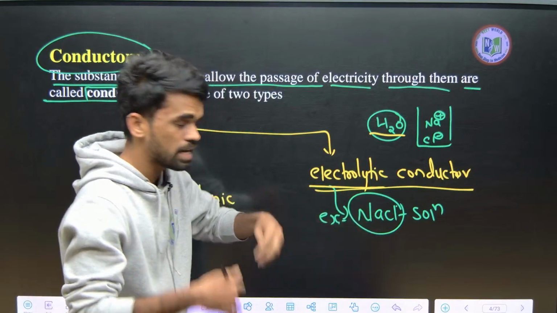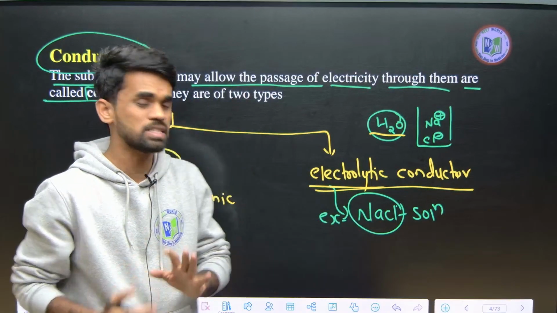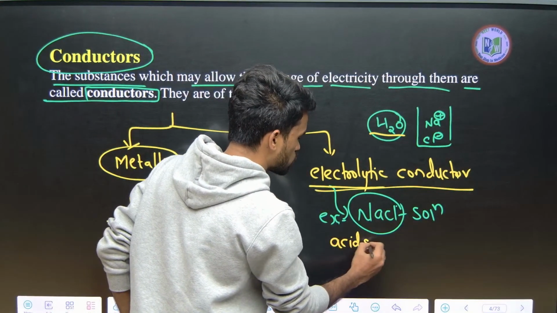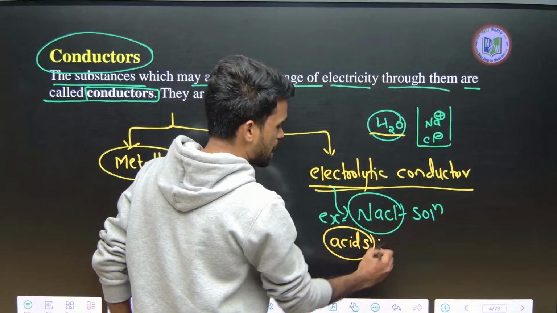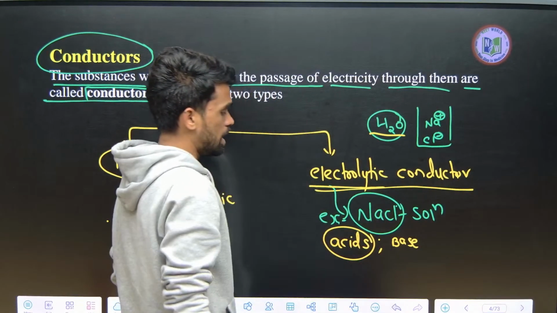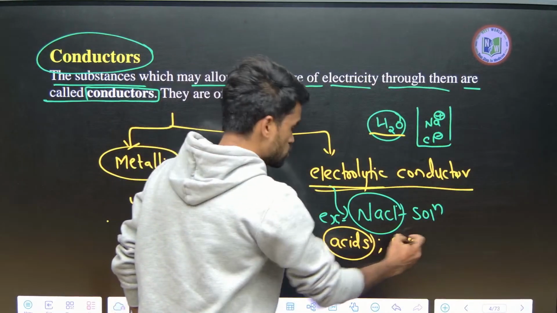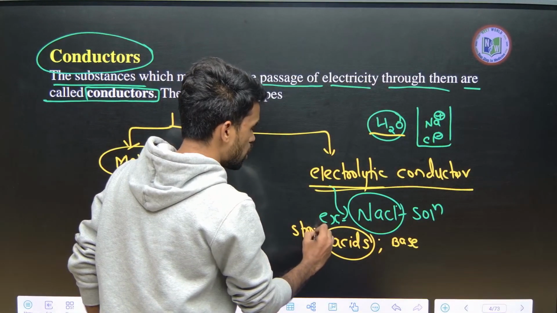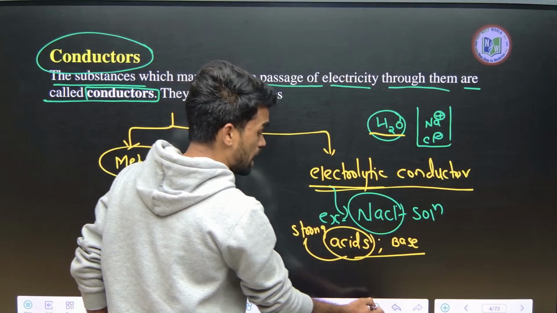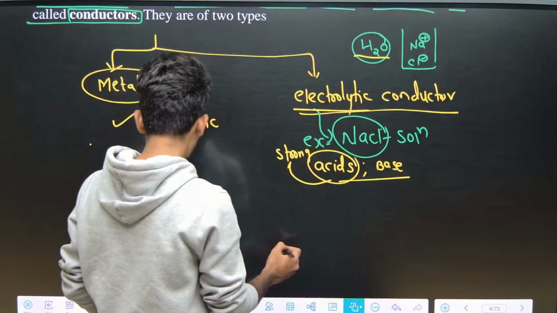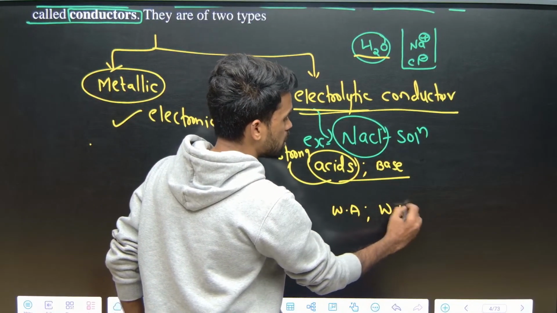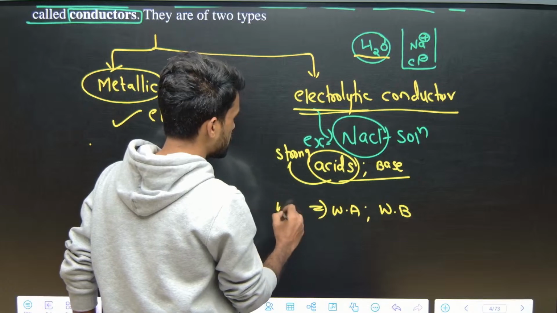Not only NaCl, you can take any electrolyte. Strong acids and strong bases are examples of strong electrolytes. All weak acids and weak bases are examples of weak electrolytes.